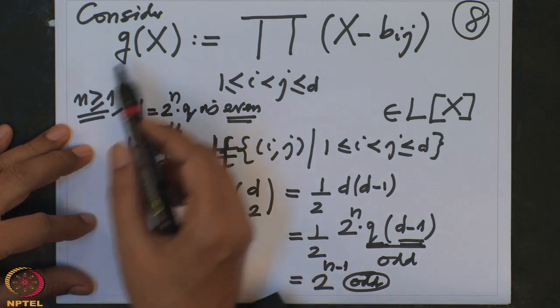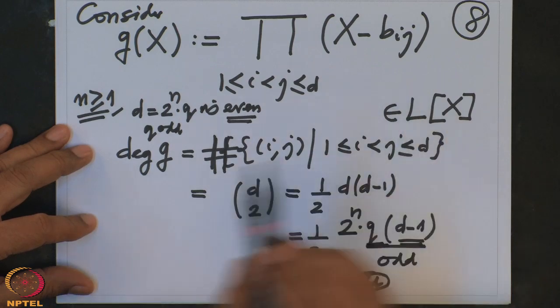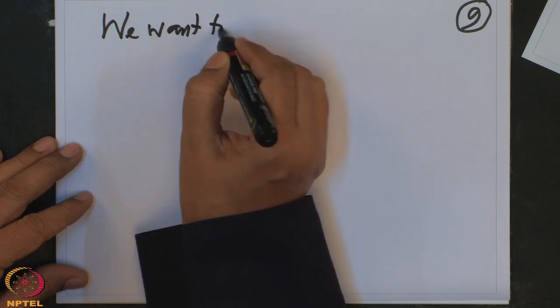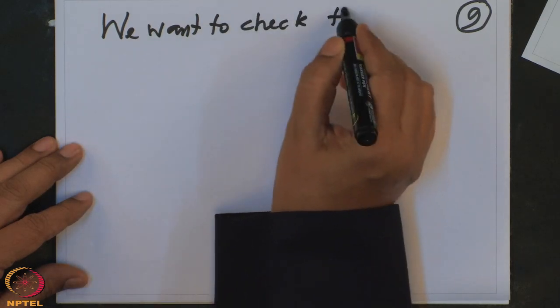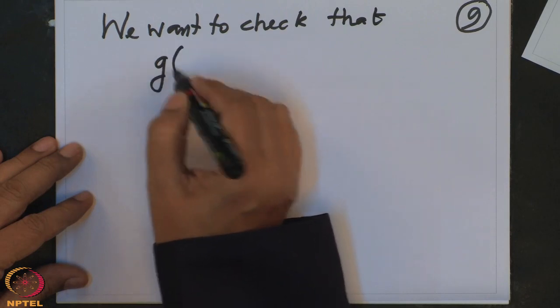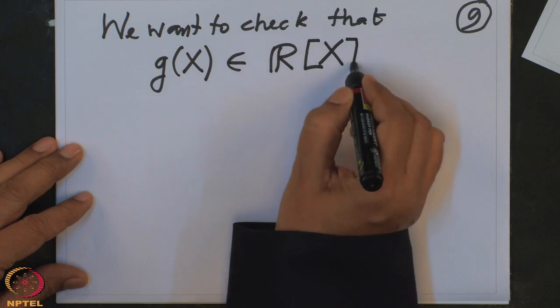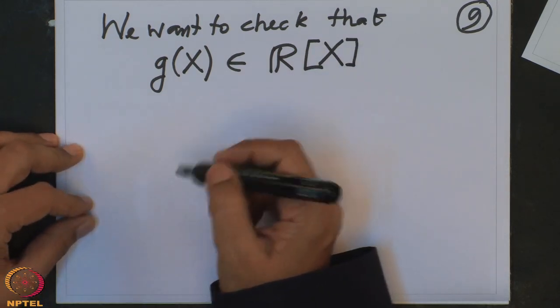provided I have to assure that this polynomial has real coefficients. That is what we are doing right now. I only know this polynomial has coefficients in the field L, but now I want to check that this polynomial has coefficients all in real numbers. All right, so we want to check that G(x) is indeed a polynomial in R[x], so that we can apply the induction hypothesis.